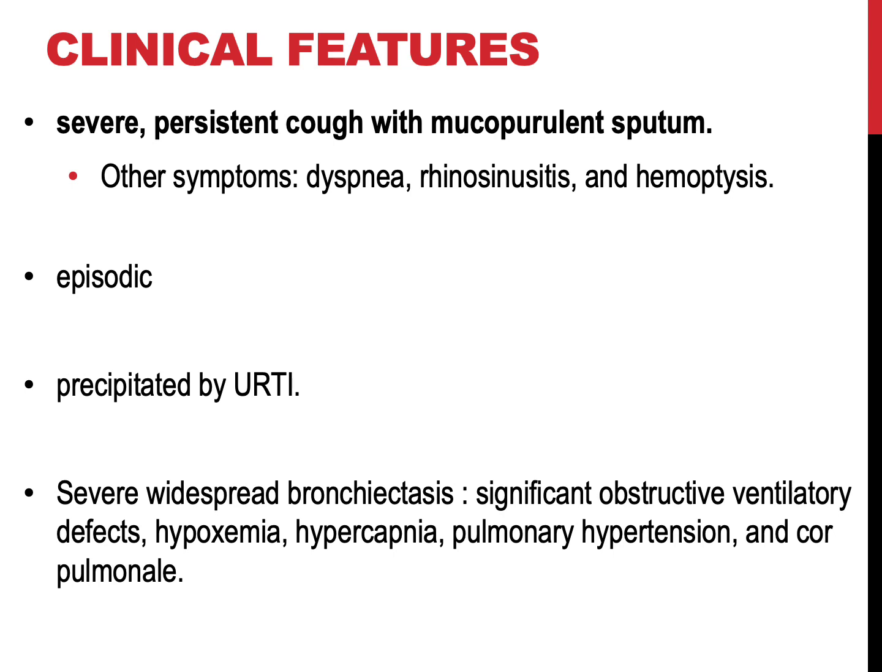Severe widespread bronchiectasis may lead to significant obstructive ventilatory defects. This can be associated with hypoxemia, hypercapnia, pulmonary hypertension, and cor pulmonale. However, with current treatment, outcomes have been improved, and severe complications of bronchiectasis such as brain abscesses or the cor pulmonale are less frequent.